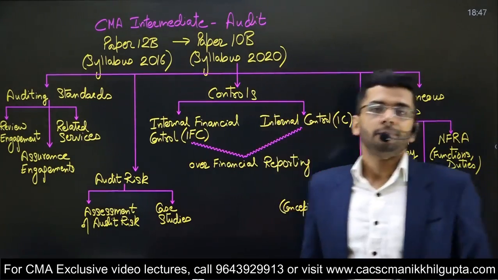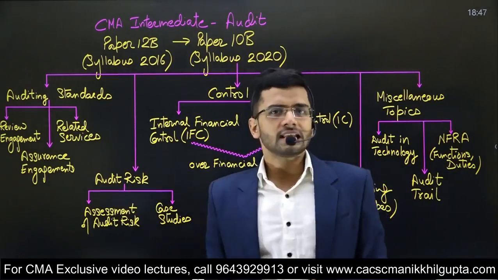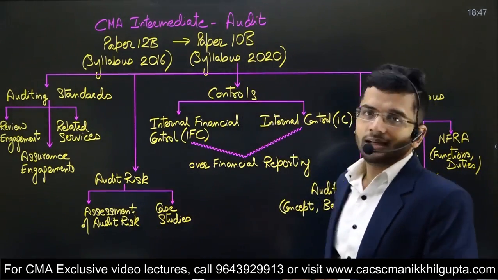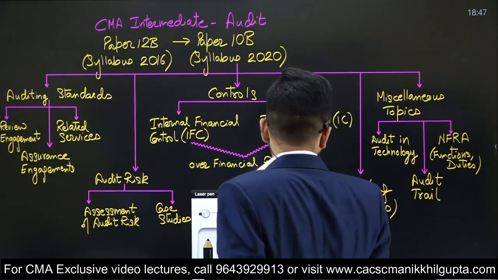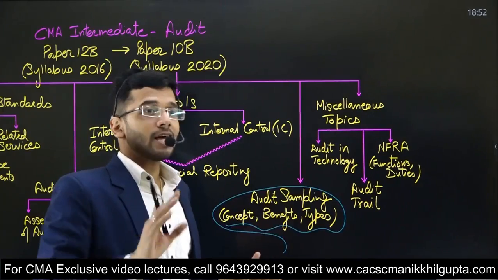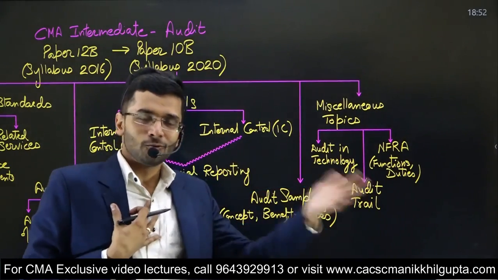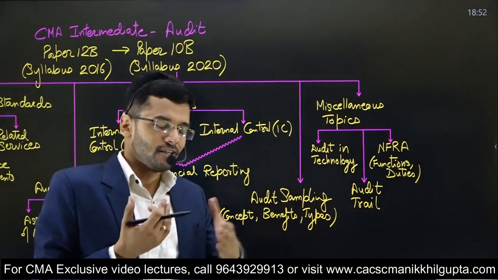50 marks, paper number 12B in the old syllabus, but paper number 10B in the new syllabus. New syllabus means syllabus 2022. And of course guys, to my hunch feeling and to my experience of giving all these 3 professional examinations,